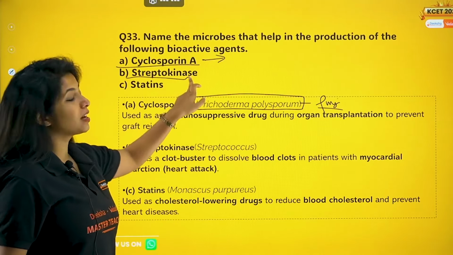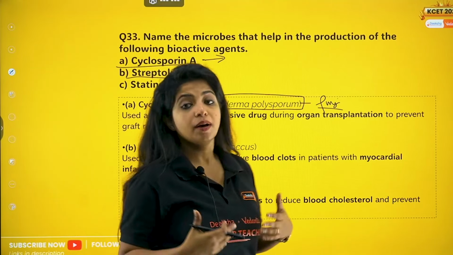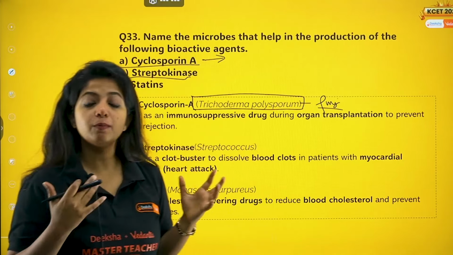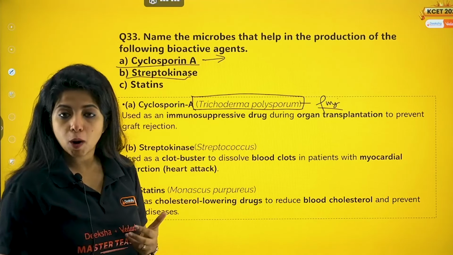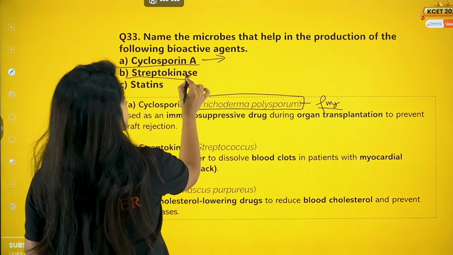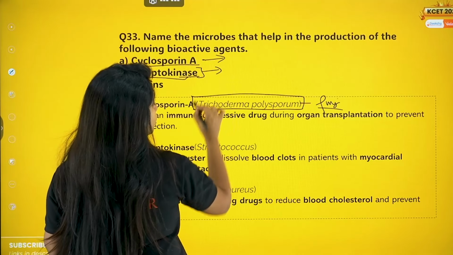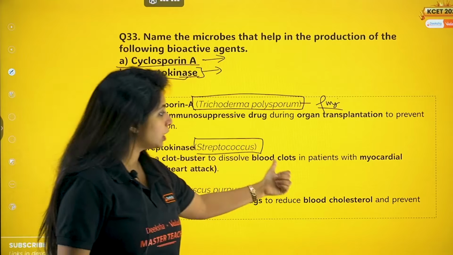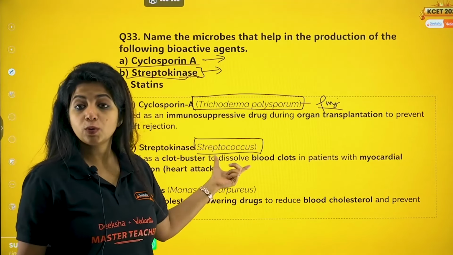Now, streptokinase. Streptokinase is a clot buster. You might have seen people having a heart attack, myocardial infarction, as you call it in scientific terms. Why do they have it? Because there might be blockage in the arteries which carry the blood, my dear children. There might be bad cholesterol being formed up there. So you need clot busters to be given, and streptokinase is one such enzyme. It's an enzyme, and it's a clot buster. Where do you get it from? You get it from Streptococcus, that's a bacteria. So it's a clot buster to dissolve blood clots in patients with myocardial infarction or heart attack, and you get it from Streptococcus, that is a bacteria.